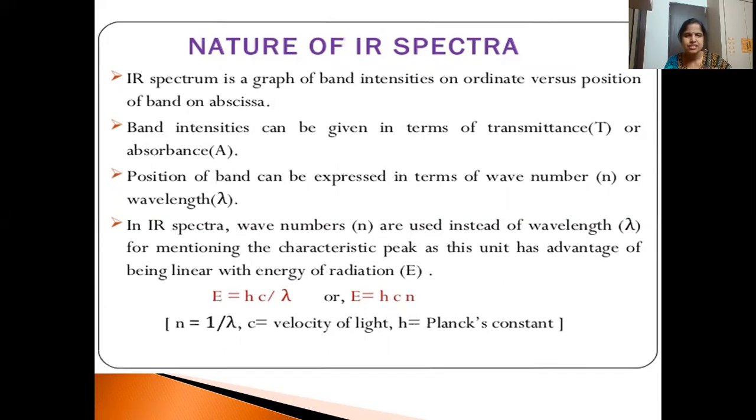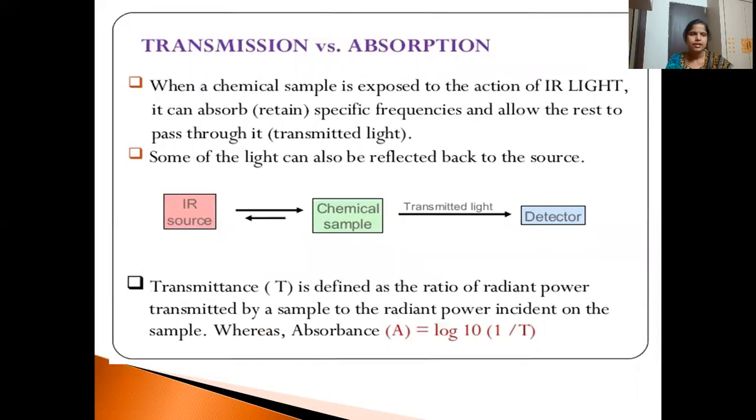In the previous classes we have seen transmission versus absorption. When a chemical sample is exposed to an IR source, some of the IR light is absorbed and some is transmitted. The transmitted light, when it hits the detector, gives rise to a peak.